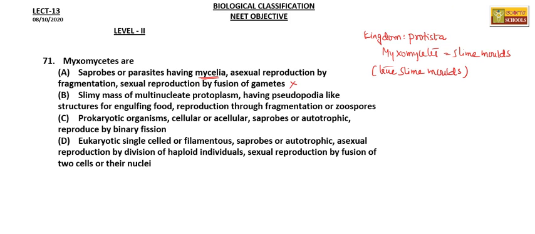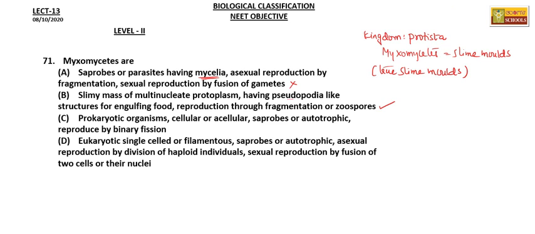Yes, slime molds have a slimy mass of multinucleate protoplasm, having pseudopodia-like structures for engulfing food. Yes, this is also correct. And reproduction through fragmentation or spore formation. So this is a right statement.